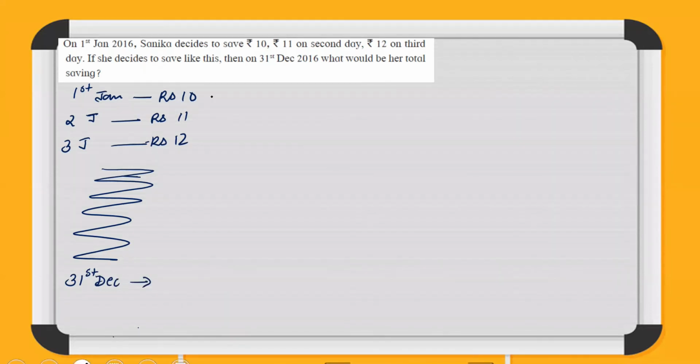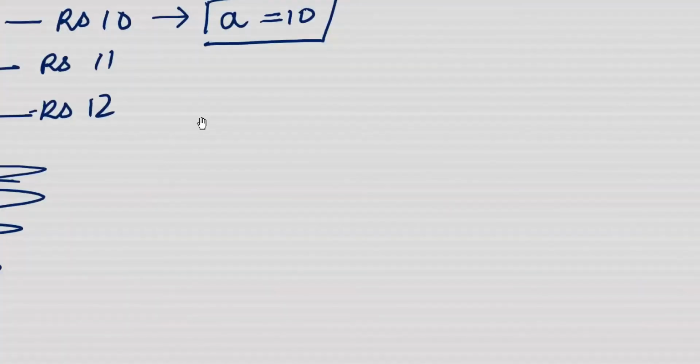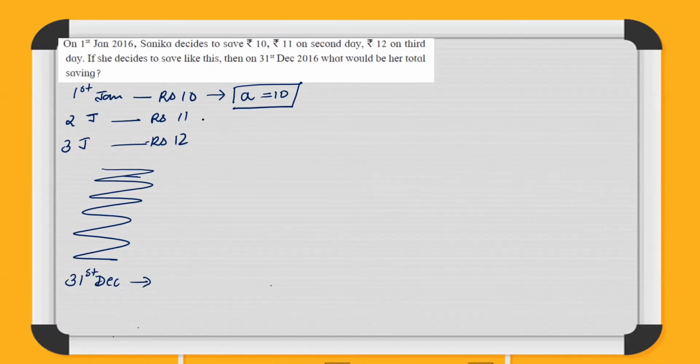So if you see, the first term over here is A. Rupees 10 is your A. It means A is equal to 10, because that is the first amount that she started saving. After that, every day she is adding rupee 1. Every day she is adding rupee 1. So what will be your D in this case? Your D in this case is again going to be 1. The difference between 10 and 11 is also 1.